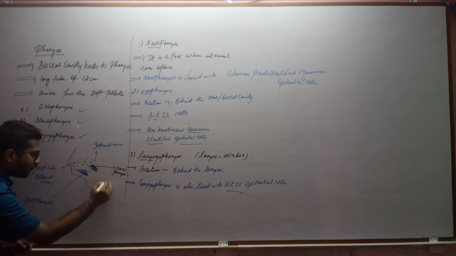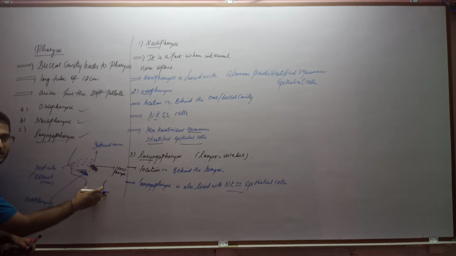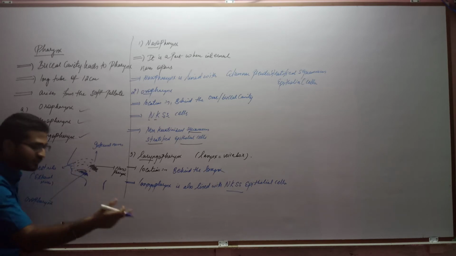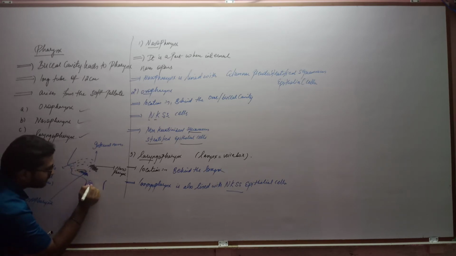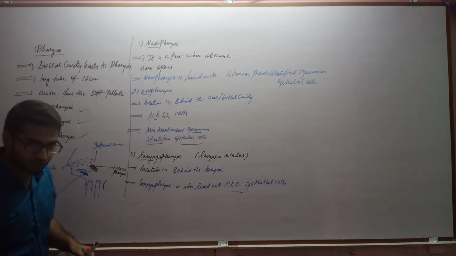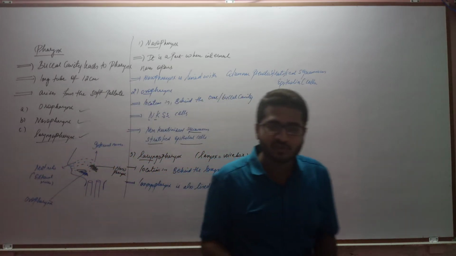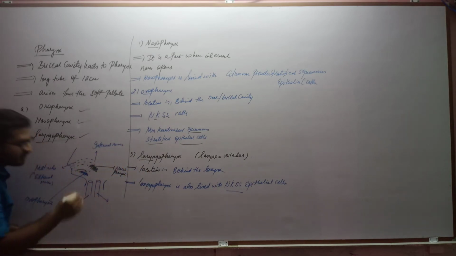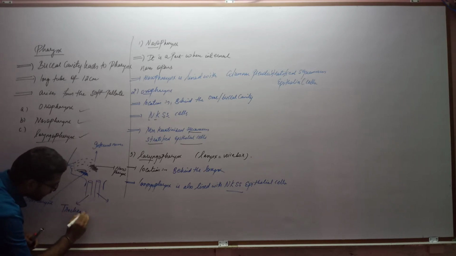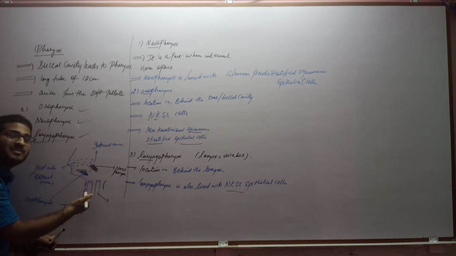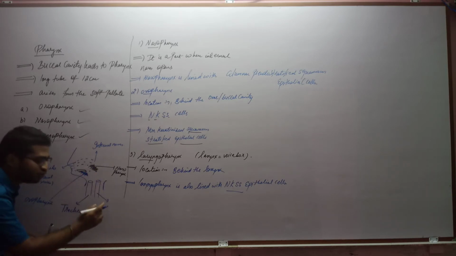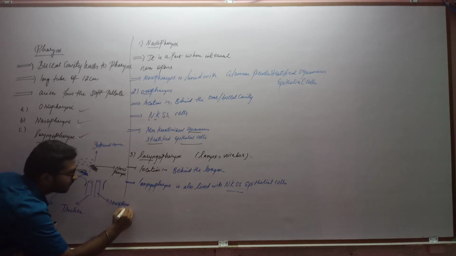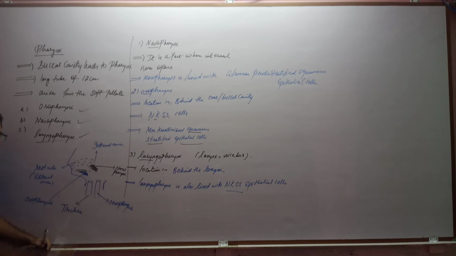Now when we draw these two demarcations, when the tubular parts start, actually there are two tubes located within this region. The first tube is the anterior tube, and the second tube, located behind this anterior tube, is the posterior tube. The location is different, so of course the names of the tubes will also be different. The tube located anteriorly is called the trachea, and the tube located behind the trachea, the posterior tube, is called the esophagus. Clear?